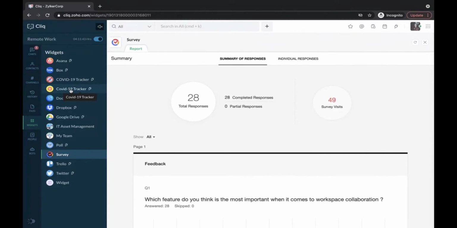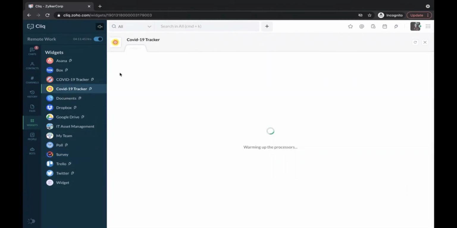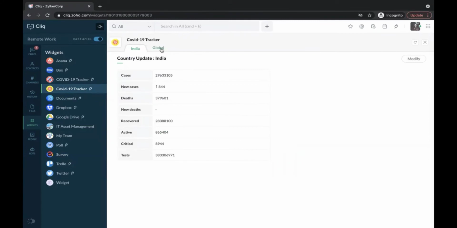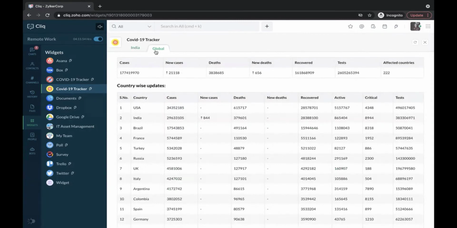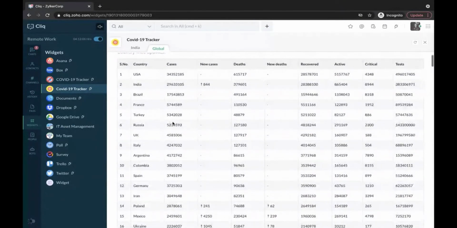Hopefully, it ends soon. Getting back, this dashboard will display the overall stats of the number of people who've been affected. You can even choose a specific country and view all the stats corresponding to the country. So you see here, it shows the number of people who have been affected by COVID yesterday. We have had around 21,118 cases and so on. You'll also see the country-wide stats here.